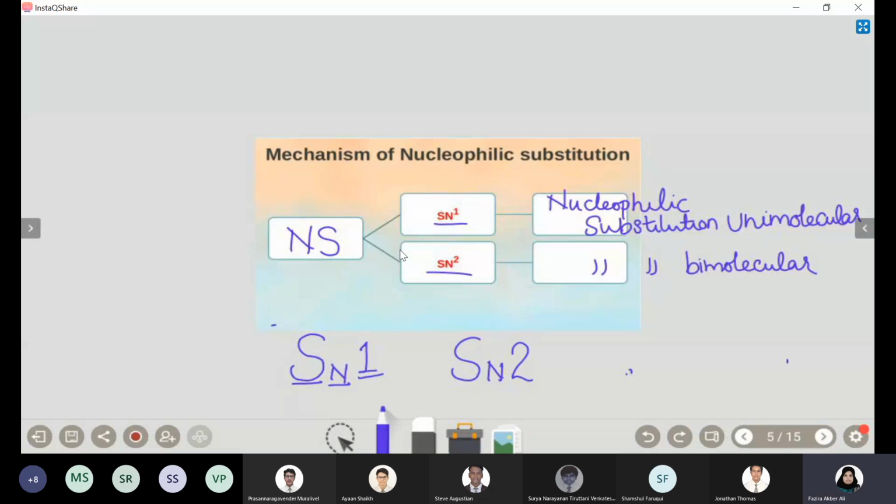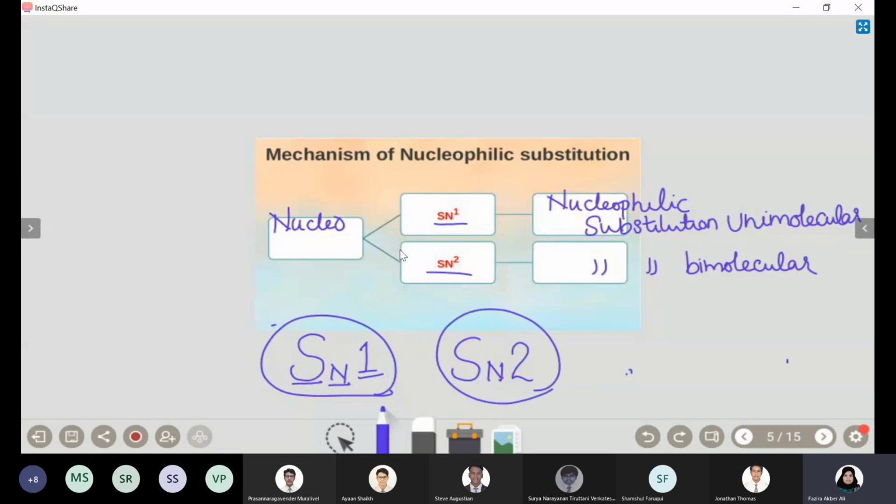Writing in both formats is fine. This is not a format actually, I just wrote nucleophilic substitution in full. There is no format like NS. What is correct is SN1 and SN2, and N should be small. Nucleophilic substitution.